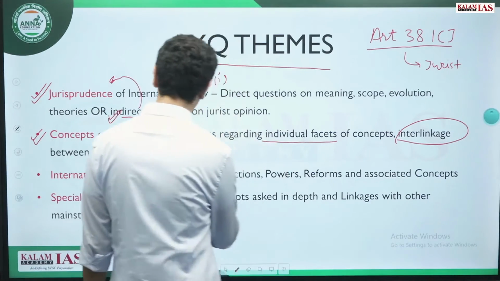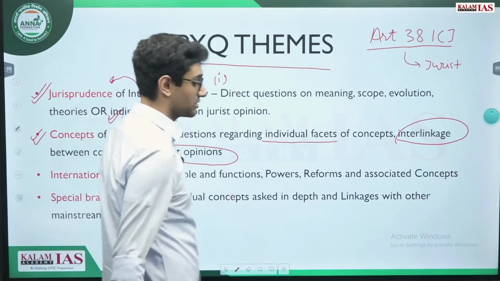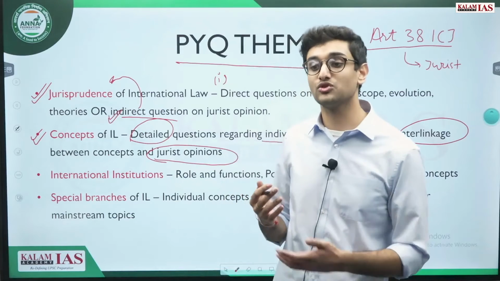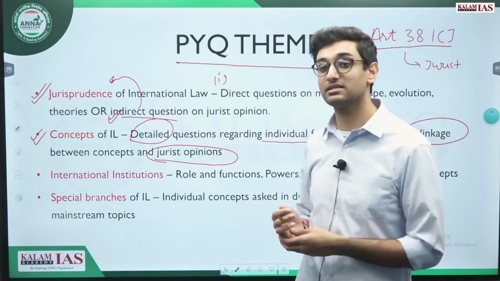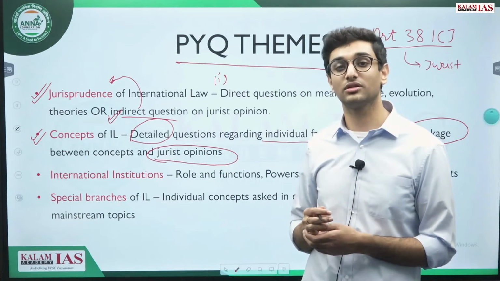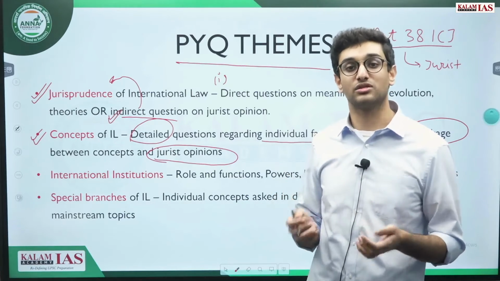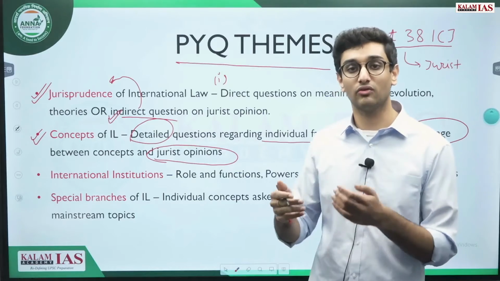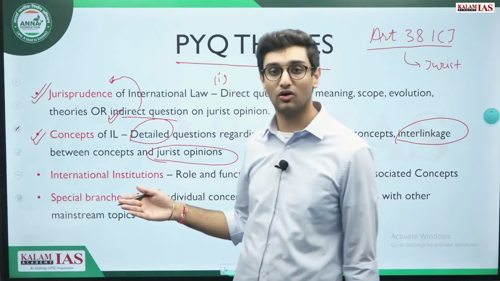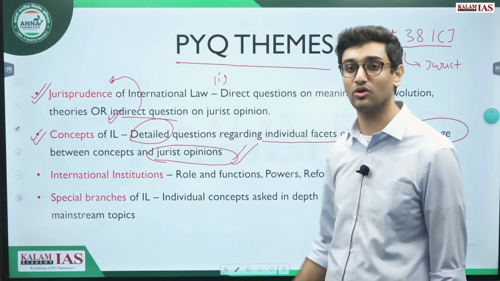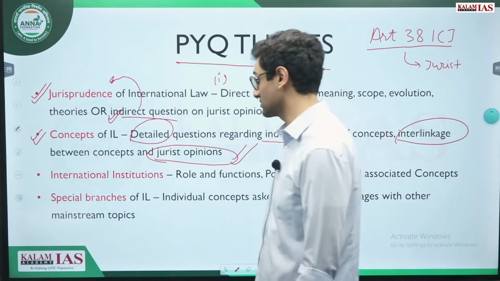Apart from that, again, jurist opinions regarding concepts are very important. For instance, in state recognition, there are some jurists who say that recognition is a political act. Now, critically analyze. Is it a legal act? Is it a political act? We need to give various jurist opinions on this. As I already explained, jurists are extremely important in writing international law answers.